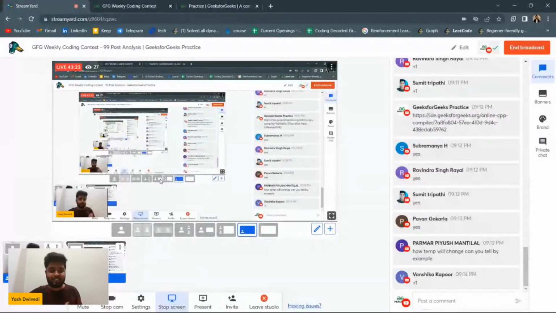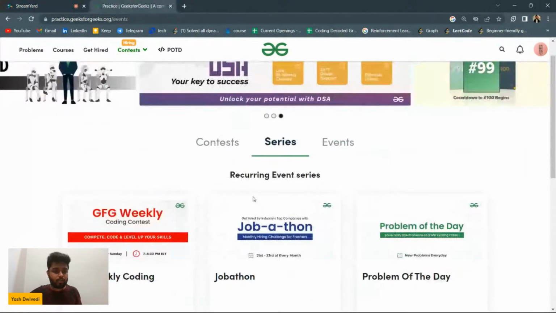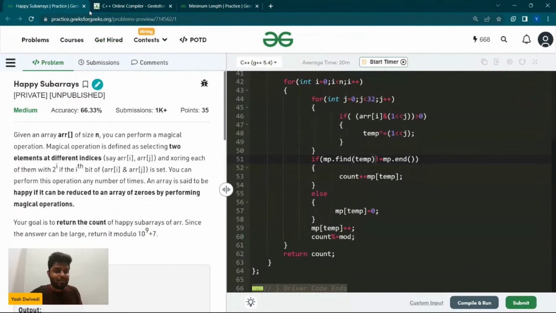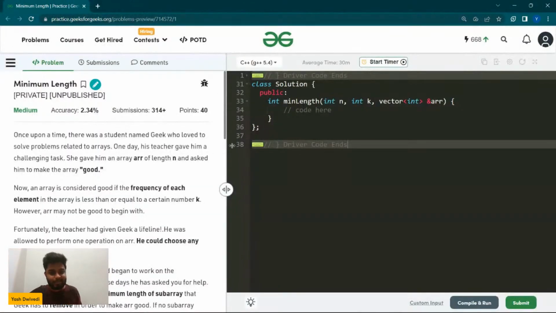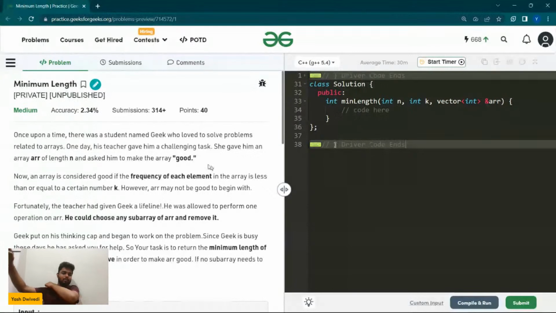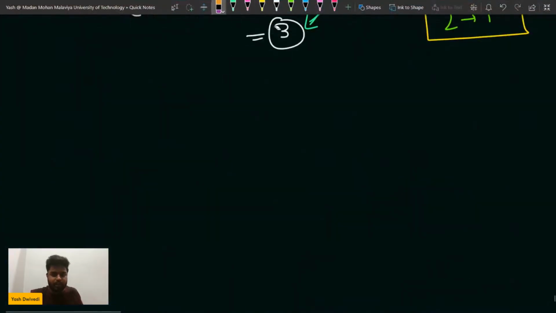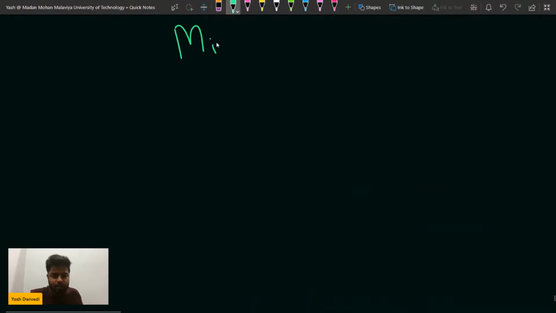Right, so now let's get started with the next set of problems. Okay, and basically the last problem for today. So let's see that also. I know this was the 99 contest, but what can we do, problem setters sometimes do make errors, right? Now in this particular problem, what are these people doing? Let's see. So this problem says minimum length. Just give me a second, let me clean the board. Okay, so this problem is nothing but minimum length.